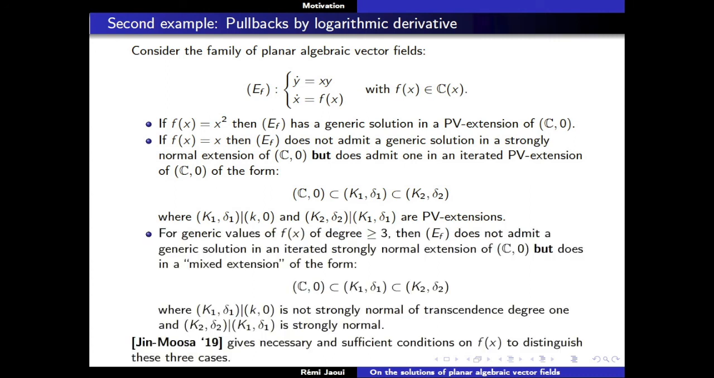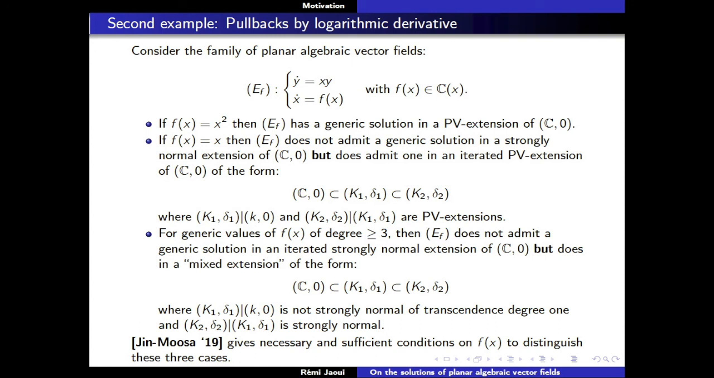If you look at the generic value of f(x) of degree greater than 3, then your equation does not admit a generic solution in an iterated strongly normal extension, but it does in a mixed extension, where the first is a differential extension of transcendence degree 1, and the second extension is strongly normal. So it's not the worst case. You still have a part of your equation that is integrable. Of course, this is the part y' = xy, which is always a linear part, so it will always give rise to a strongly normal extension.